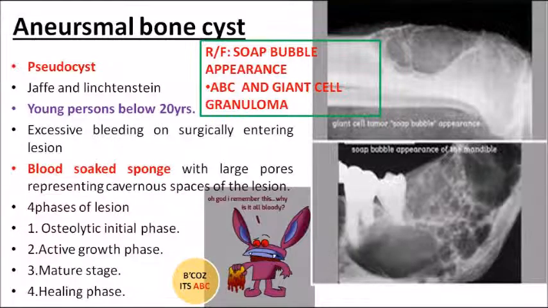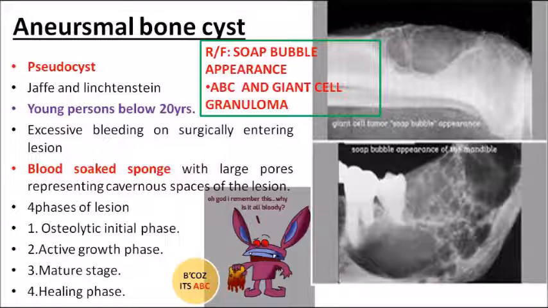Clear? Now coming to the next important one, aneurysmal bone cyst. Aneurysmal bone cyst is also a pseudocyst. I told you, remember T, N and S in the twins. N stands for aneurysmal bone cyst. What is the difference between a traumatic bone cyst and an aneurysmal bone cyst? In the case of aneurysmal bone cyst, there will be bleeding. As the surgeon cuts open the cavity, it will be full of blood. There will be extreme bleeding in this particular case. That is why I have given that cartoon next to that radiograph.